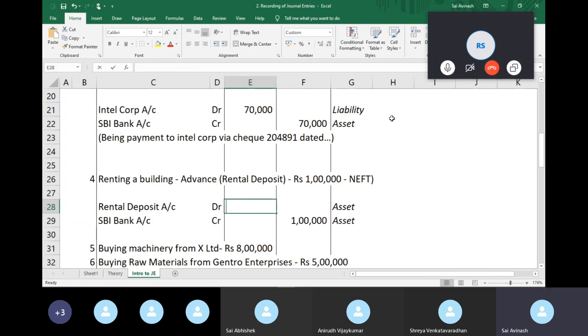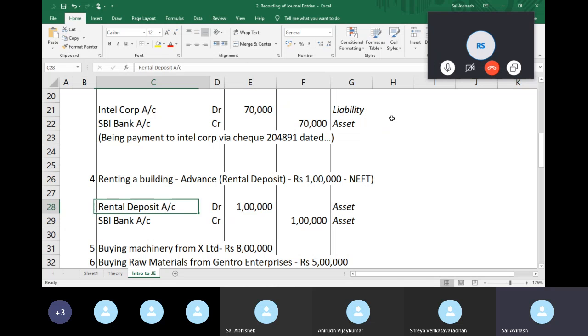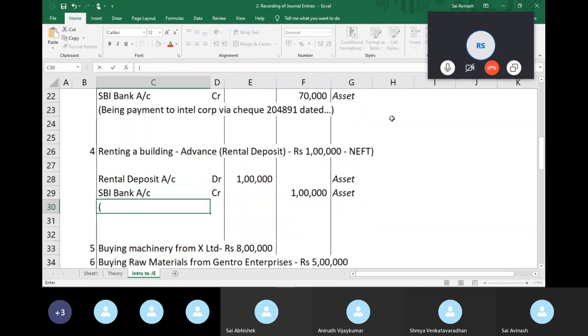So to understand how this works, it's pretty simple. When I say that my asset increases to 1 lakh, it means that I have a deposit with somebody and they have to pay me back at some point of time. They owe me. So it's my asset and the asset value is 1 lakh. So I'm debiting with 1 lakh. So that's it. I think that's it for this transaction. Being building. You can maybe type the address if you want.